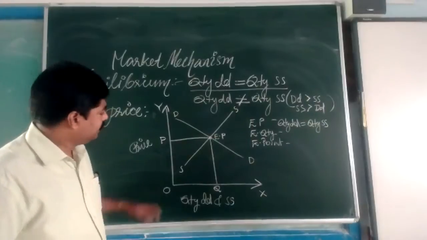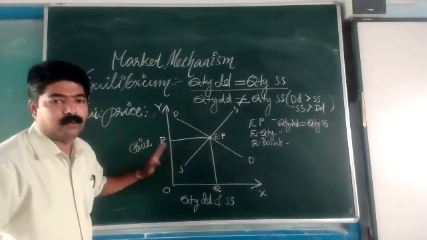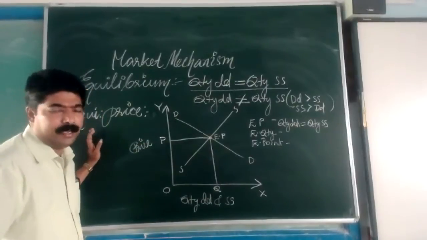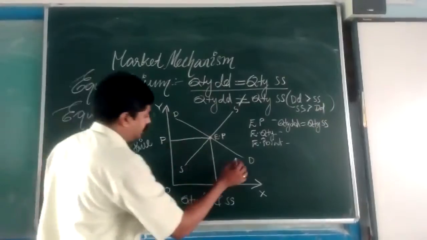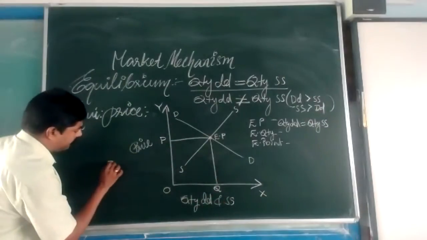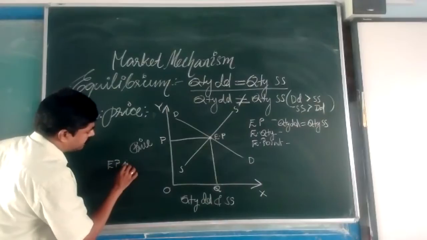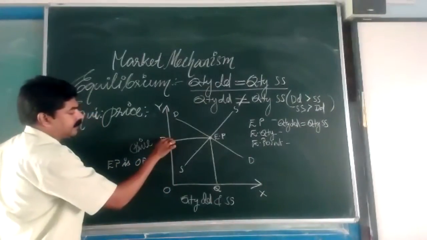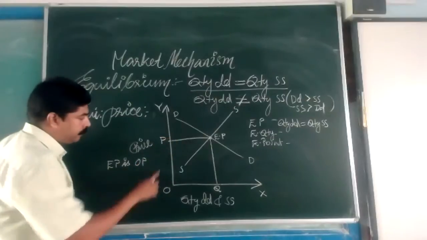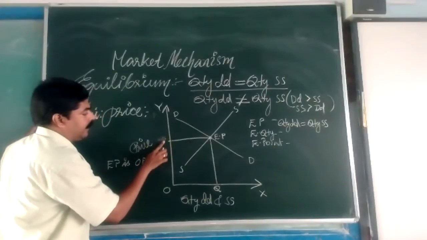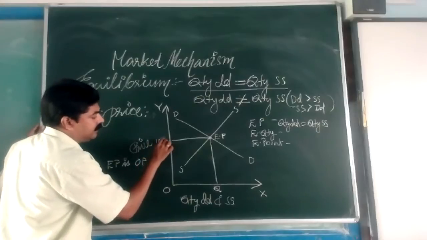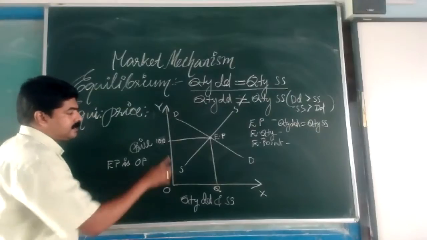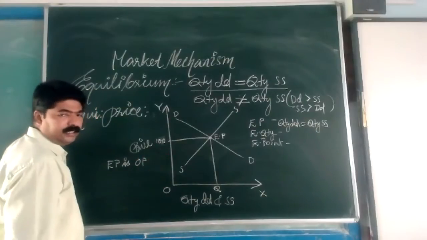Now in this case, from this diagram, what is the equilibrium price? Can you say the equilibrium price is OP? Equilibrium price is OP. This is the price level. In place of P, we can write any price. Suppose if it is 100, then we can say 100 is the equilibrium price here. That is the price in the market.